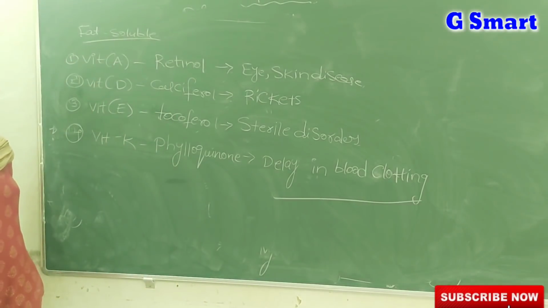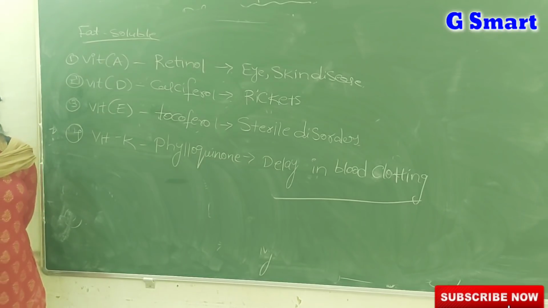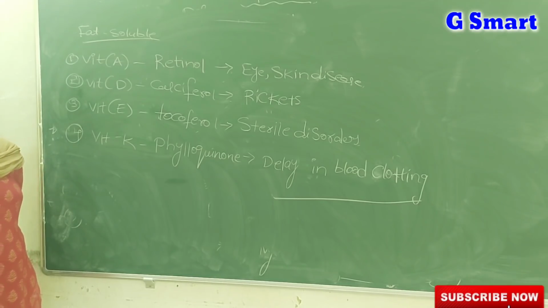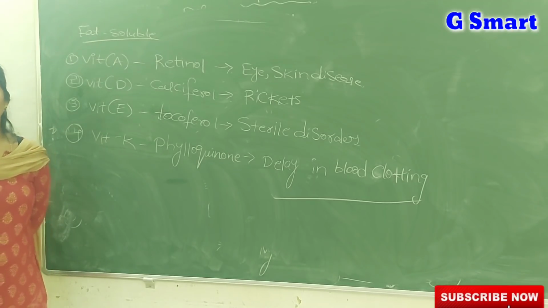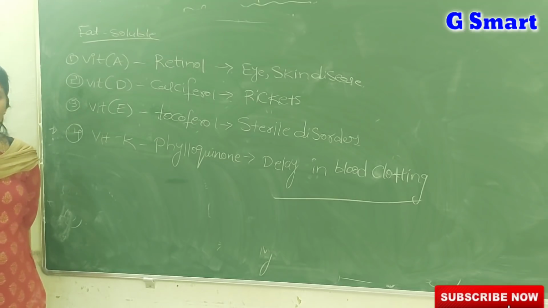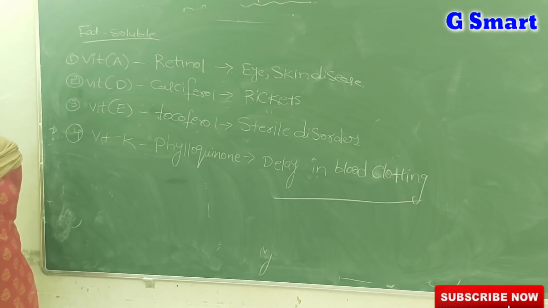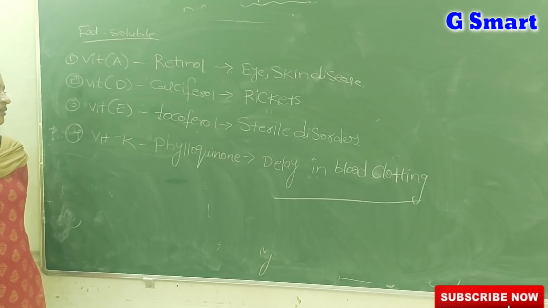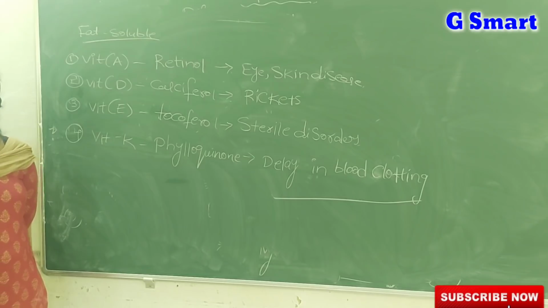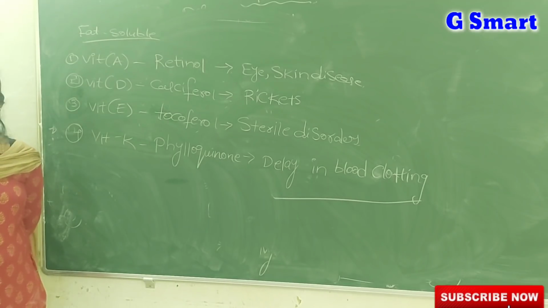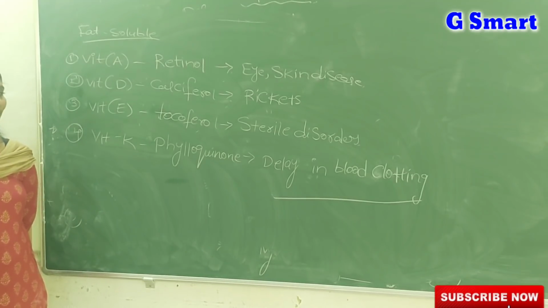So once again, let us revise vitamin deficiency diseases. Vitamin A's chemical name is retinol, and the deficiency diseases are mainly eye and skin diseases like night blindness and xerophthalmia. Vitamin D is calciferol, and vitamin E is tocopherol. Vitamin D deficiency leads to rickets, and vitamin E deficiency leads to sterile disorders. And vitamin K, phylloquinone, if less in our diet, leads to delay in blood clotting. It takes more time to clot the blood. Thank you.